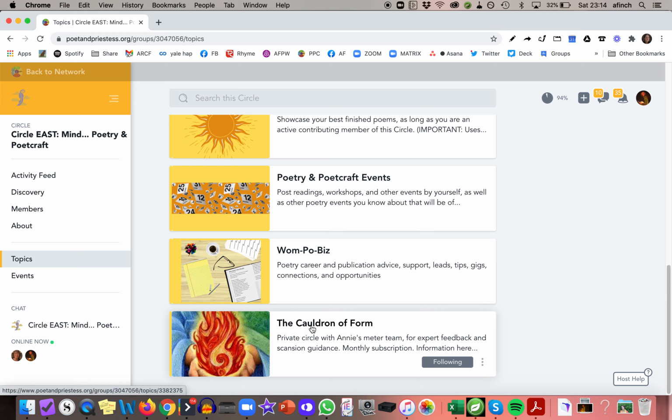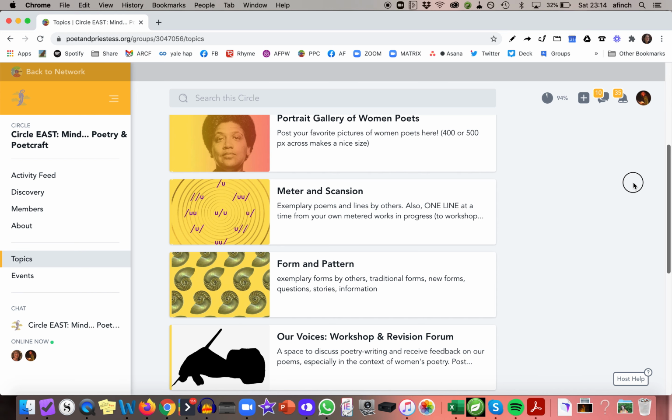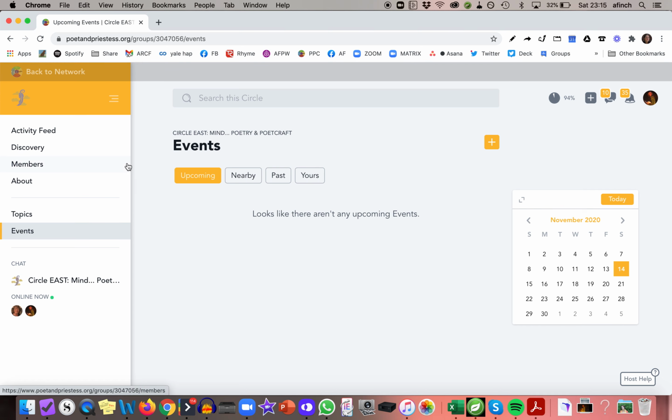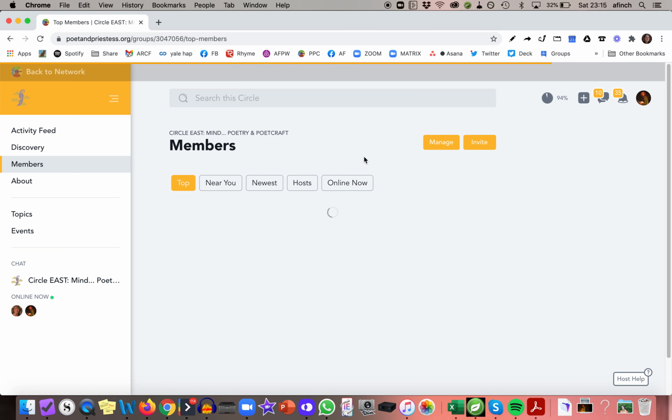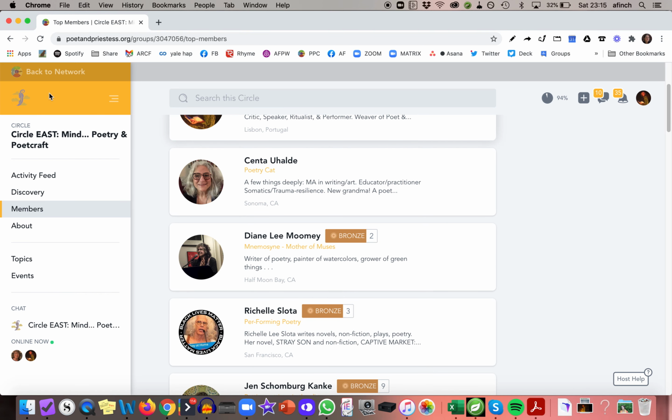This is one of the paid circles, and this is where I do scansion help for people who are taking my classes and are just trying to get a little extra support with the scansion in between classes and things like that. So there are also events. There are going to be events in the East, open mics and poetry type events. Those will be starting up soon. So if you're interested in poetry, definitely join this circle, and you can see all the other poetry folks listed here under the members.